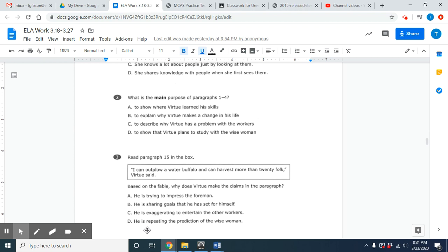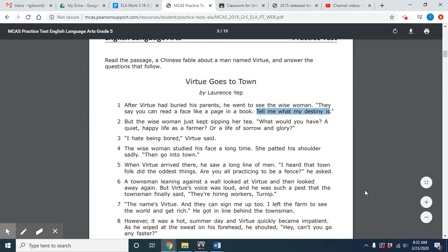So, first and foremost, before we even go back to the text, we can definitely cross out D because this prediction wasn't from the wise woman at all. So we should already know that D should not be an answer choice. Okay. So we have A, B, and C right now just to focus on. Now I'm going to go to paragraph 15.